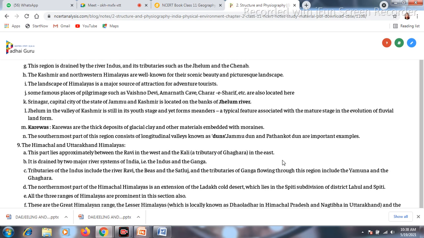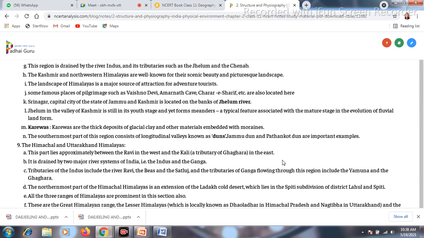Now in case of Kashmir, the last thing that we can see over here is the dunes. Now what is this dune? The meaning of the dune is the low-lying area in between the mountain valleys, that is called the dune. For example, the Jammu Dune and Pathankot Dune are important examples of the dune. So this is a description about Kashmir and the northwestern Himalaya.